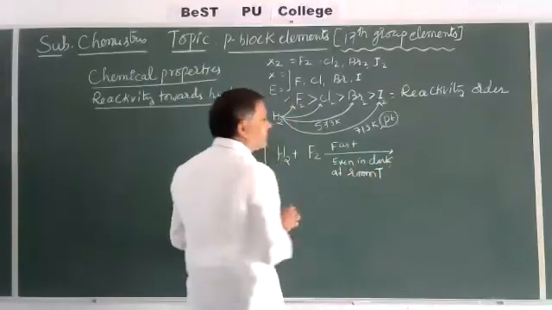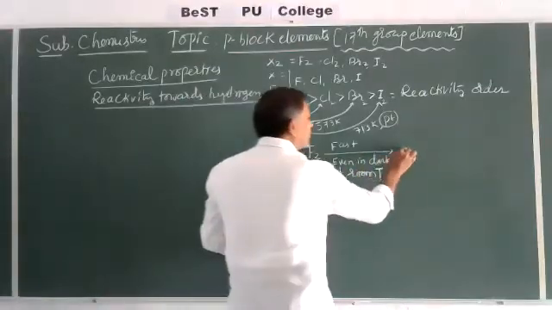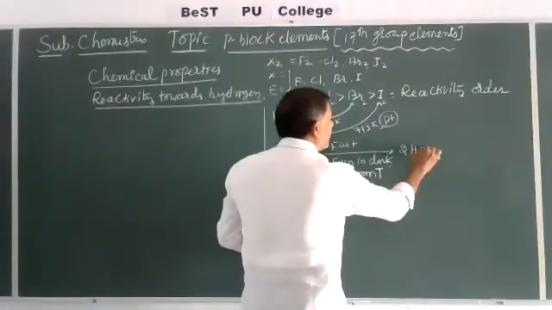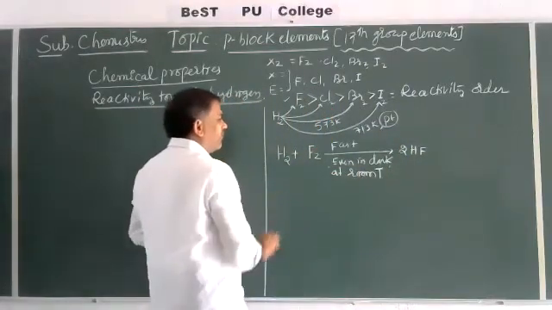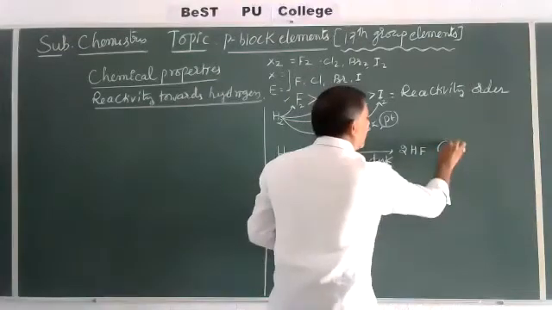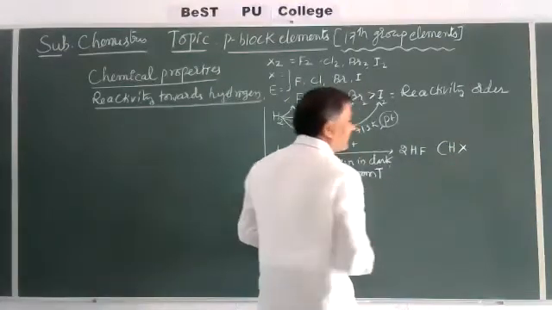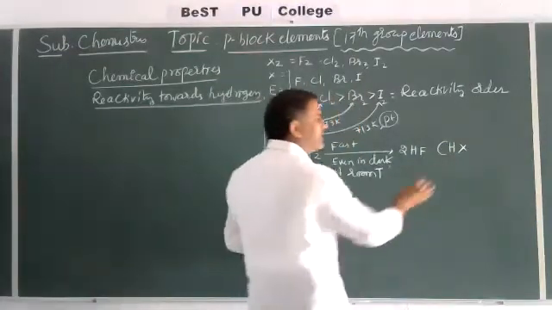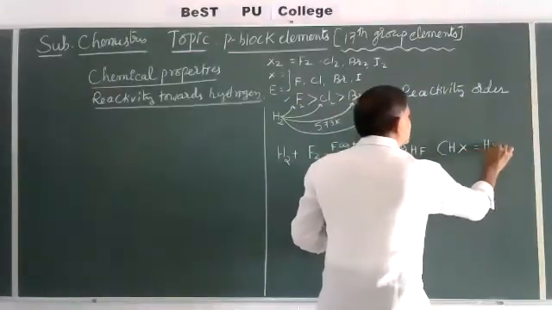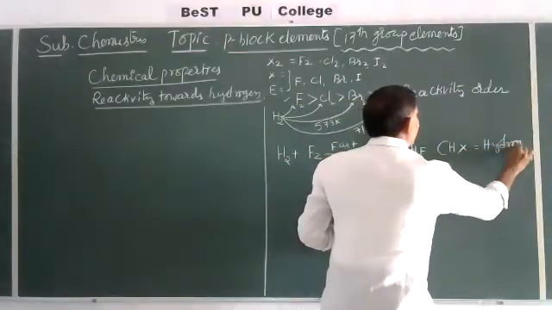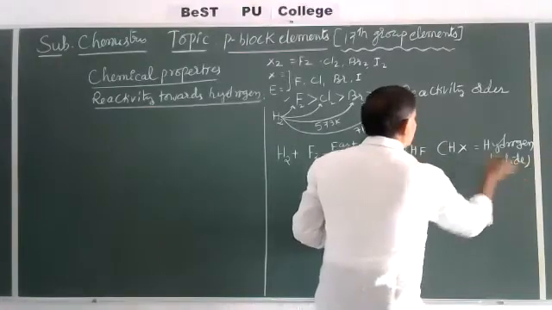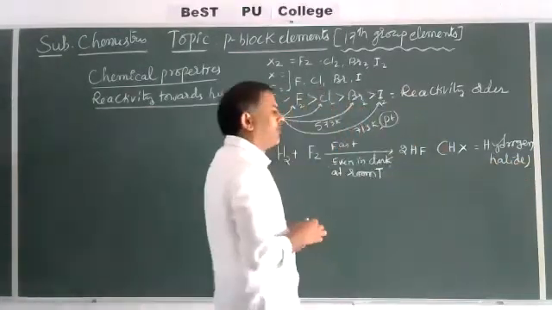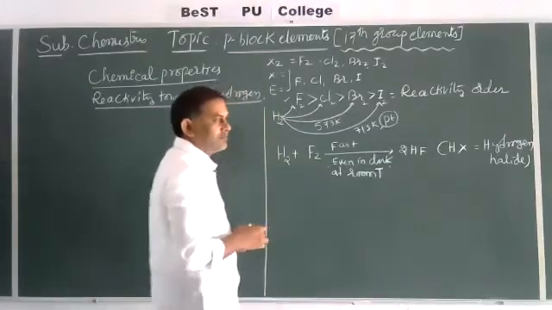It gives 2HF, hydrogen fluoride. Generally, we can write HX, hydrogen halide. This is the hydrogen halide HX, where X stands for halogen: fluorine, chlorine, bromine, and iodine.